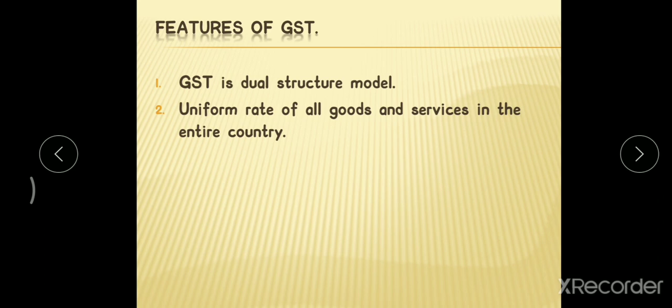Also, no state can derive the home advantage of differences in tax rates on specific goods and services. Earlier, in some states they would charge a high rate on some products. That home advantage has been removed through the introduction of GST, because our objective is to have one taxation system across the whole country. That is what a uniform rate on goods and services means.